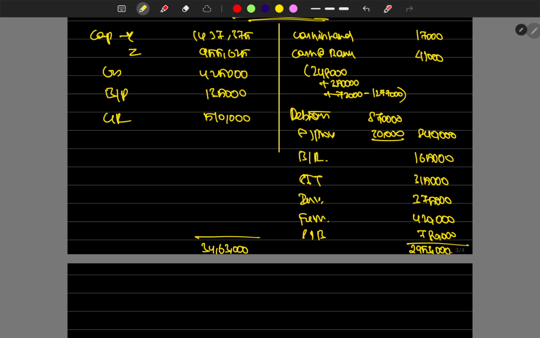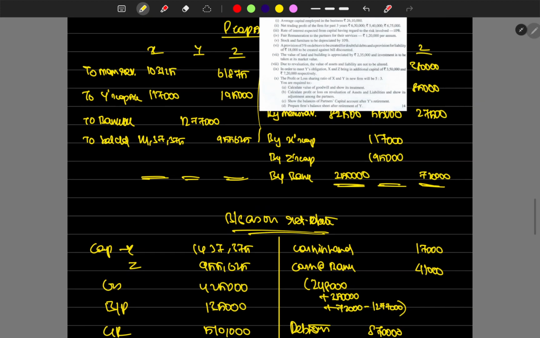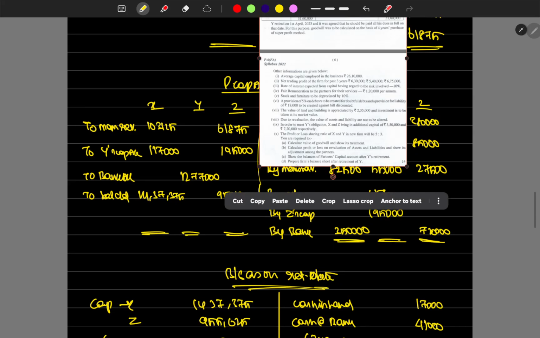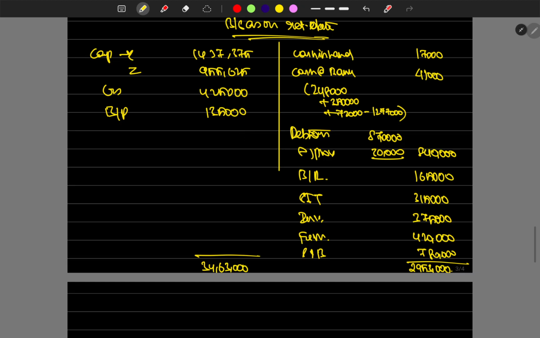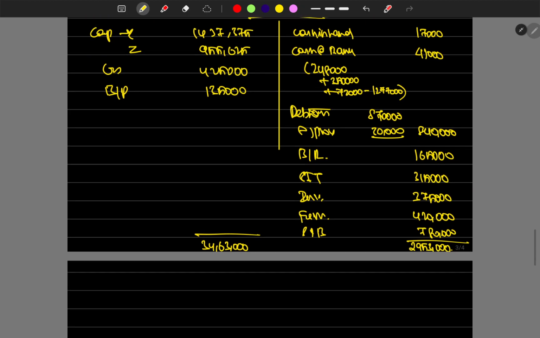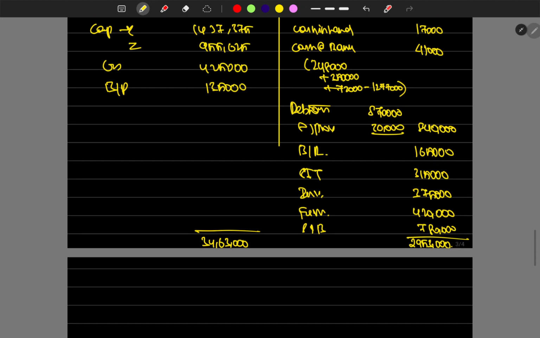There is a difference, since the other side is 34,63,000. We have already transferred the reserves, so we don't need to add the reserves again. They are already included in the partners' capital accounts, so we don't need to add them back. So the balance will be 29,53,000. That's it, balanced.